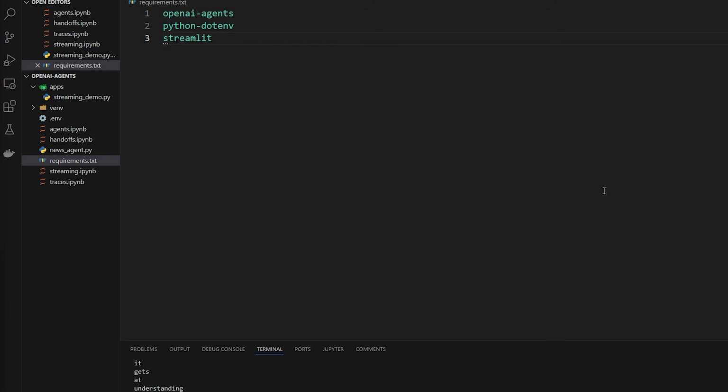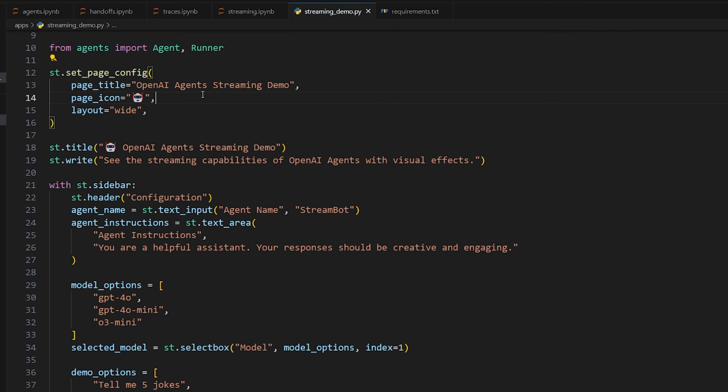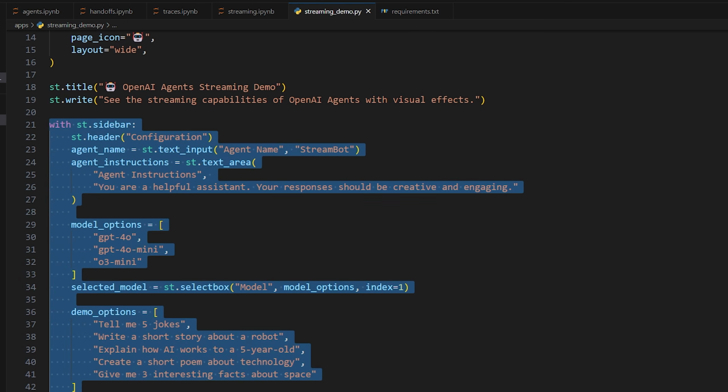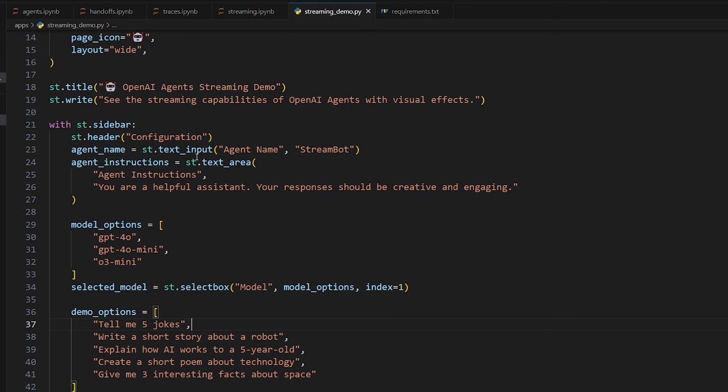Let me now just break down the code for you a little bit so you can understand how I'm doing it. So at the very top here, we're just importing everything that we need, importing agents, we're setting the page config, so the page title, the page icon, layout wide, so basic information. Here we're going to have an actual title, we're going to write the text, see the streaming capabilities of OpenAI agents with visual effects. So we're going to have the sidebar. That's the configuration sidebar that I just showed you, where you can choose the model, choose some sample prompts, stuff like that. So you literally just create text inputs, text areas. It's really easy using Streamlit text box, or select box rather, for drop downs. It's really incredible how easy it is. So that's for the sidebar.